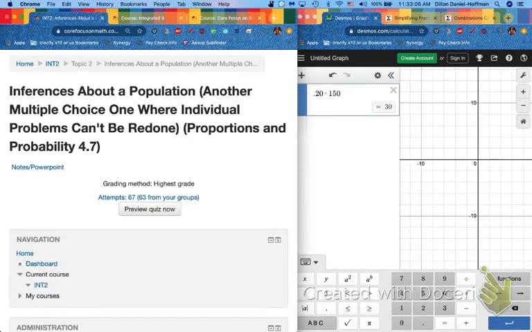Inferences about a population. I believe this is the only time all year where we have back-to-back assignments where you cannot redo individual problems, because all our problems are virtually the same. So let's dive right in and take a look at number one.